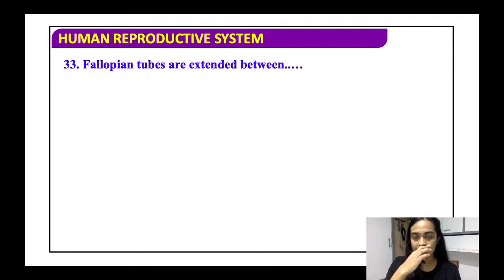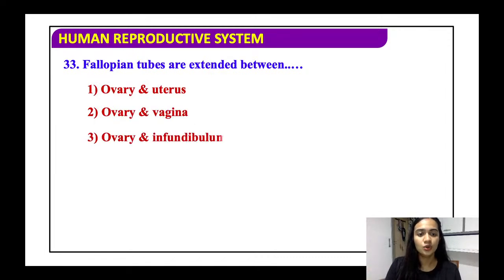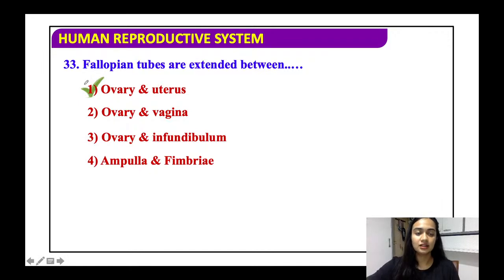Fallopian tubes extend between ovary and uterus, ovary and vagina, ovary and the infundibulum, or the ampulla and the fimbriae. Basically, it is the fallopian tube that will connect the ovary and the uterus. It is basically a connection from the ovary to the uterus. So basically, when the ovum is completely mature, it will go to the fallopian tube and attach to the wall of the uterus. It will either develop or be removed out of the body.